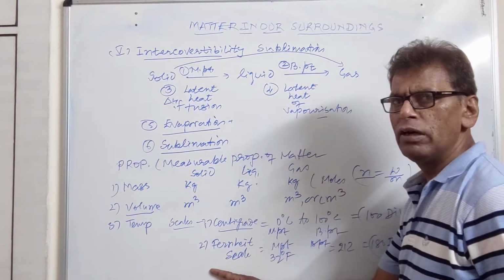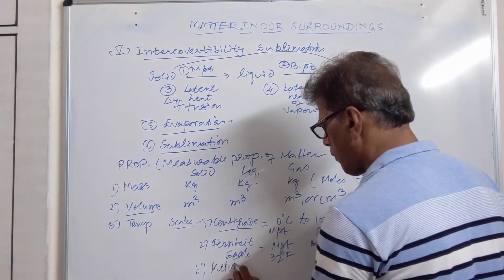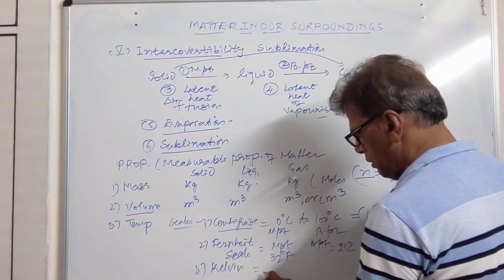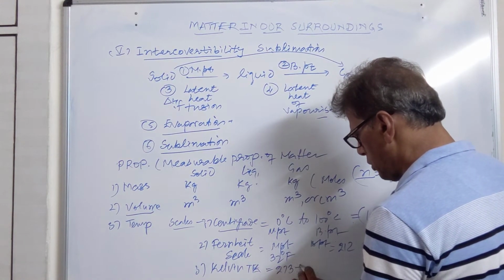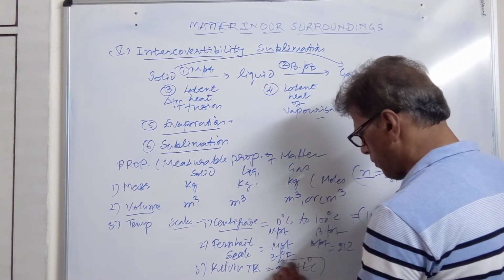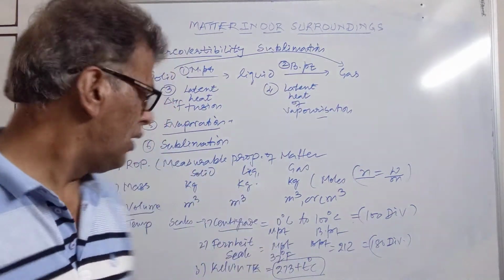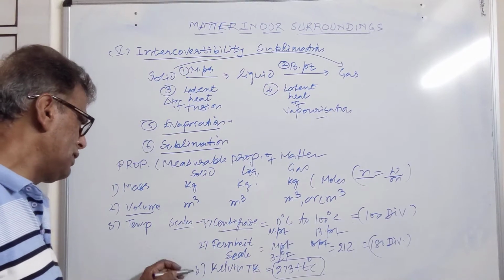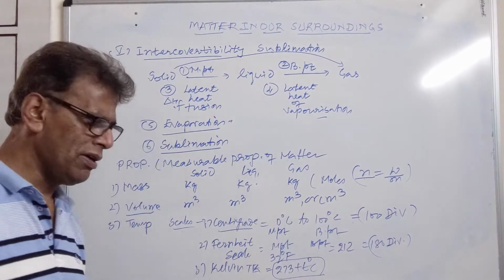Then we have Kelvin scale. Here temperature T Kelvin is equal to 273 plus T degrees centigrade. So these are the measurable properties. First of all, we have taken the mass, volume, and then temperature.